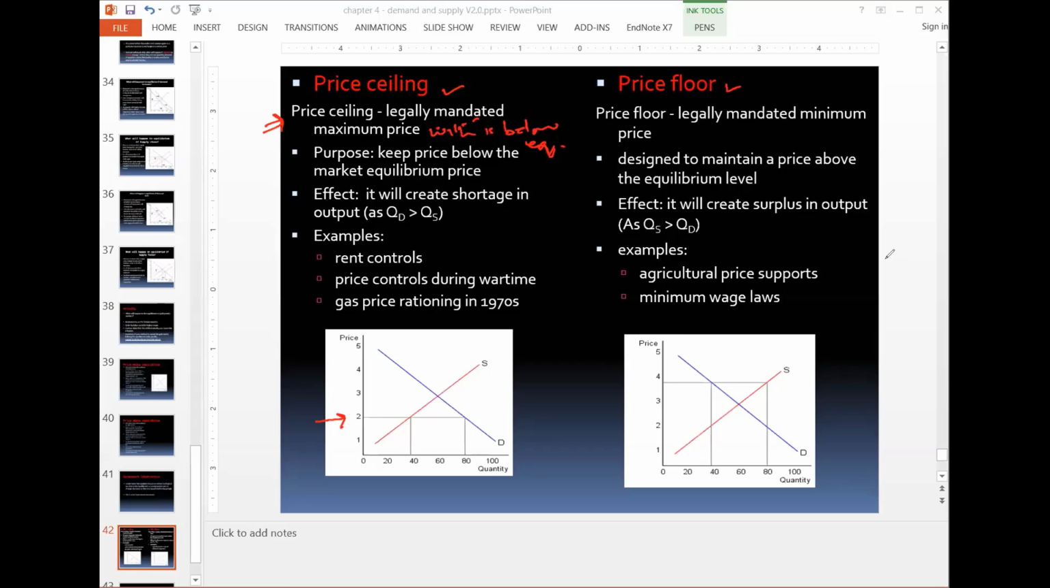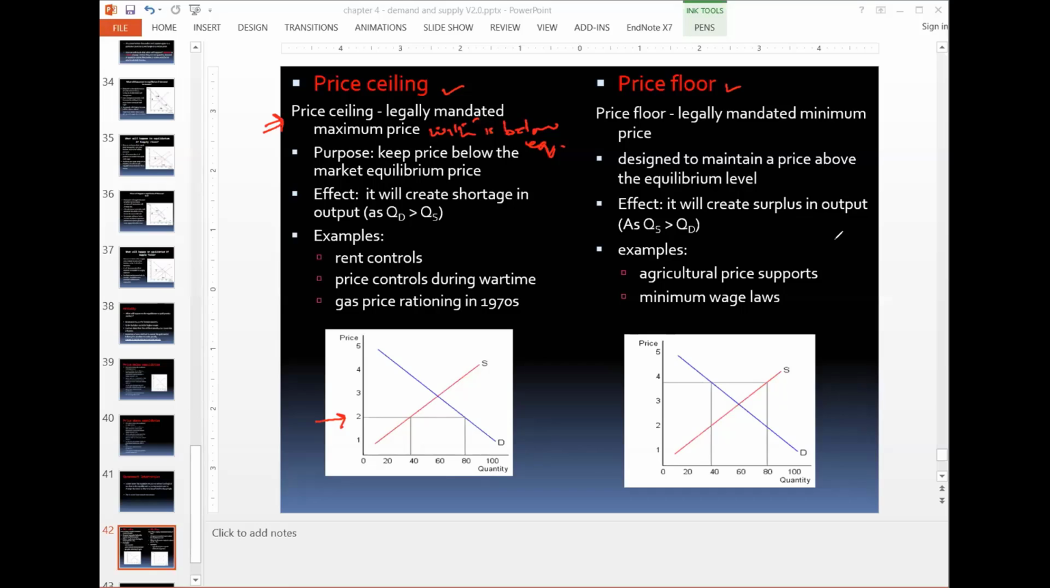Okay, so why should it be below? Because if it is below, it will try to go up. So if you wanted to stop it going up, it should be below. So the government will restrict it, and it will try to force the price to stay low.